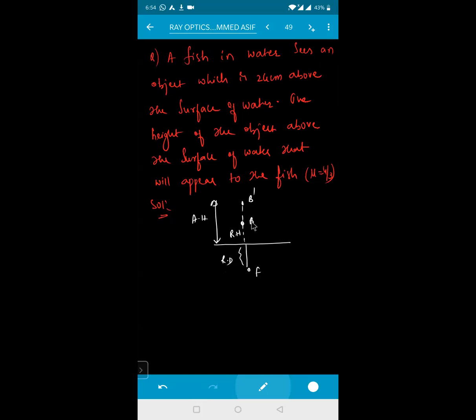So how do you write the apparent height, beta? Just now I told you apparent height will be equal to mu into real depth. Mu is 4 by 3 into real depth. So real height, not depth, sorry. This one is mu into real height. So 24 equals mu value 4 by 3, real height. Real height is given how much in the problem? 24 centimeter. Fish sees an object which is 24, that means apparent height only, isn't it? What is asked in the problem for me?